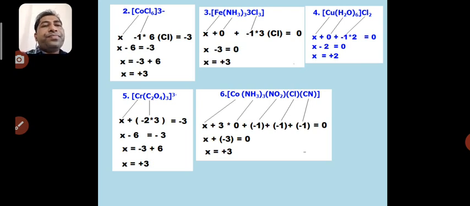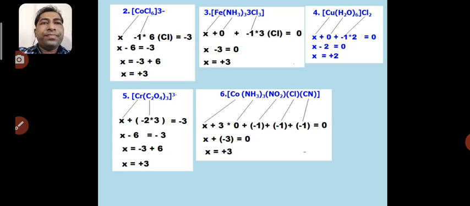Moving further, for the chromium oxalato complex, the given charge is minus 3 on the complex. So write down to the RHS minus 3. Now naturally on oxalato, C2O4 2 minus is the charge present. So minus 2 into 3, and for chromium assume x. So x minus 2 into 3, that is minus 6, is equal to minus 3. So do the algebraic sum, x minus 6 is equal to minus 3, x is equal to plus 3. This chromium has a plus 3 charge.